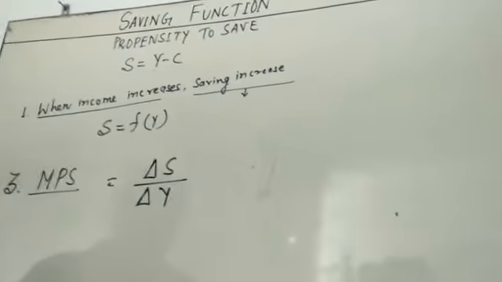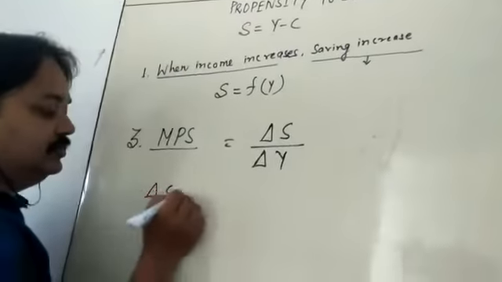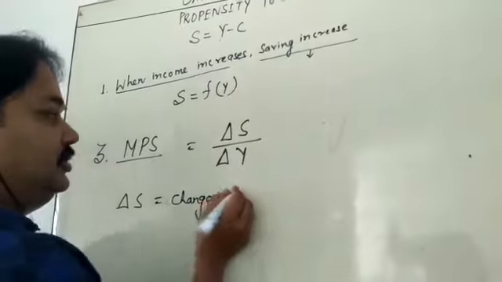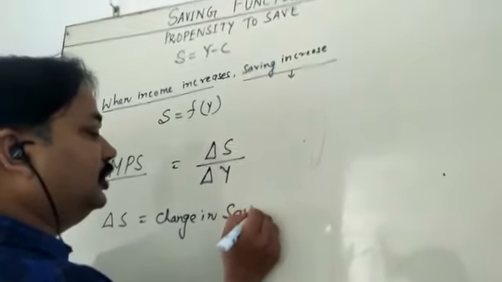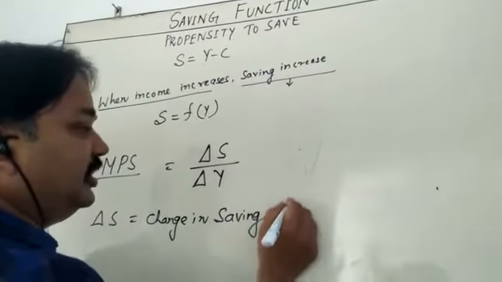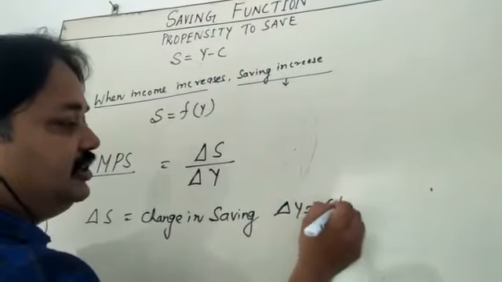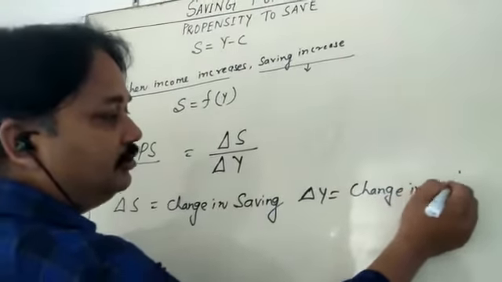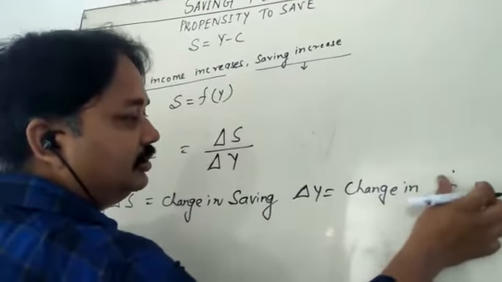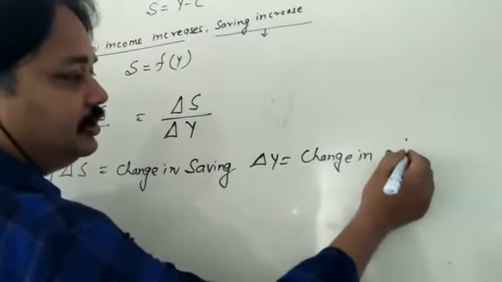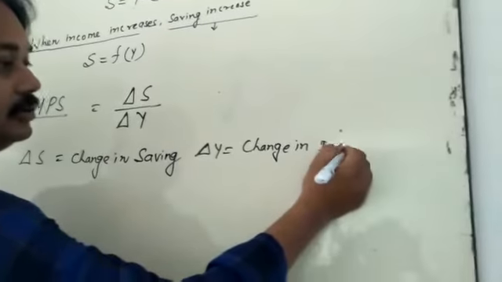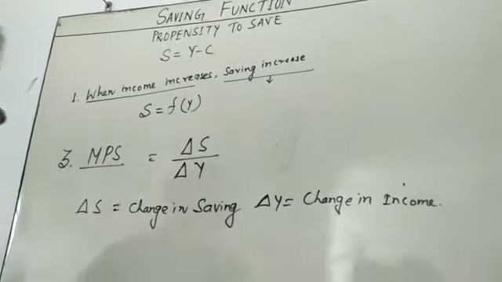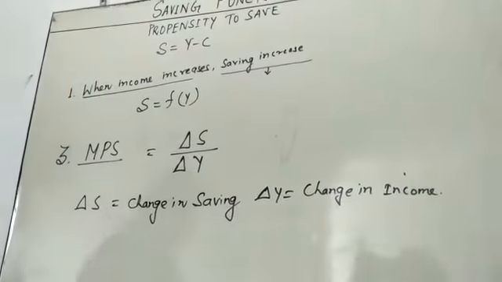Delta S means change in saving. What is delta Y? Change in income. With this simple formula you can calculate MPS.